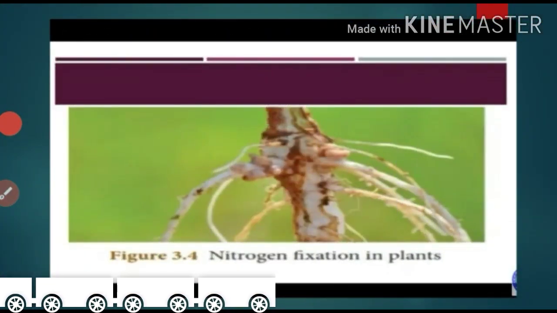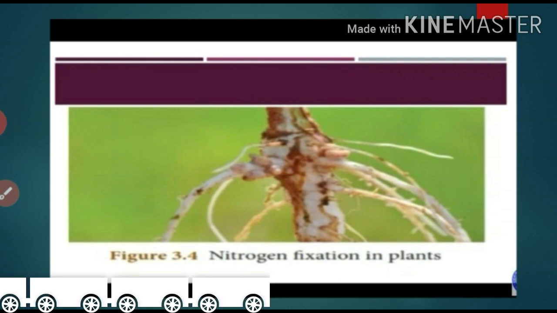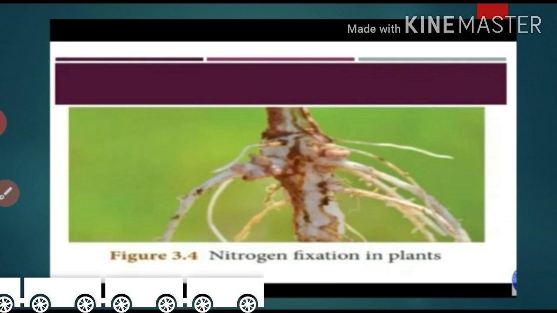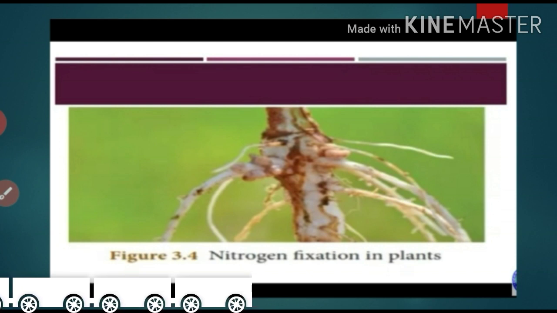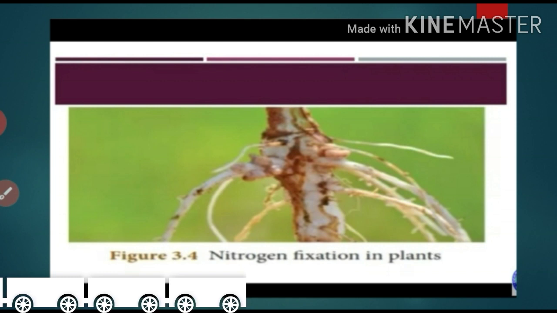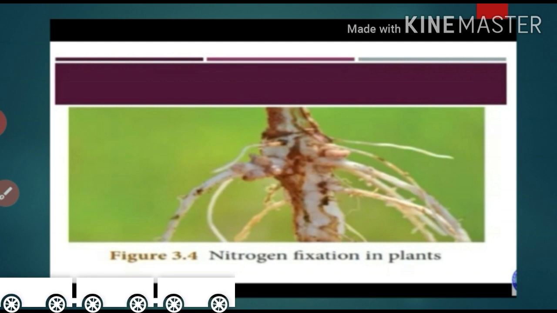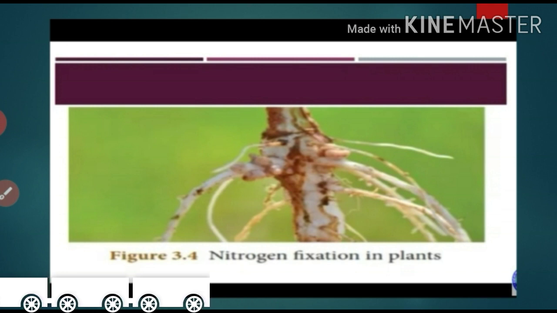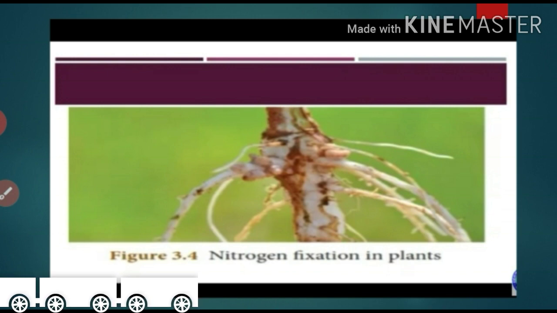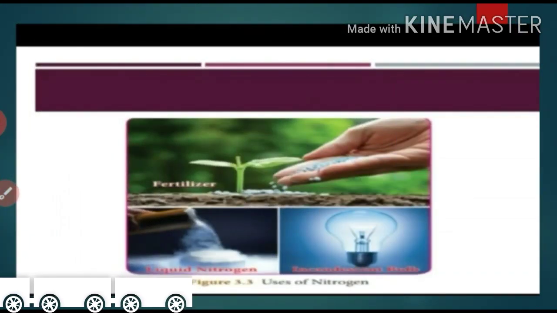Next, the nitrogen fixation in plants. Nitrogen fixation has 2 types, natural fixation and artificial fixation. Natural fixation is in the leguminous plants. இது நைட்ரஜன் லெகுமினஸ் பிளான்ஸில் நேச்சுரலாகவே ஒட்டிகிட்டு இருக்கக்கூடிய தன்மையை நம்ம பார்க்க முடியும். This is the leguminous plants. Another one, artificial fixation, there are ammonia, ammonium salts and nitric acid. You need not know it now.